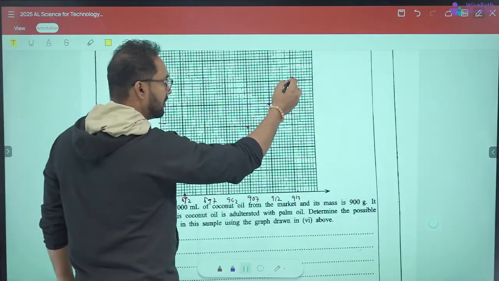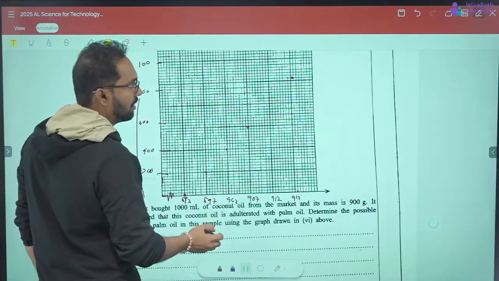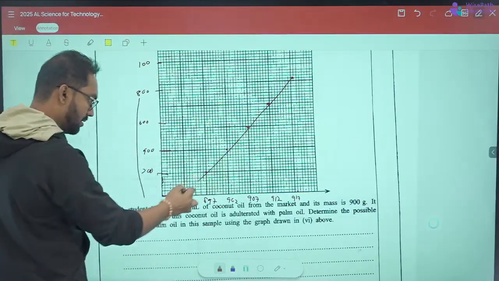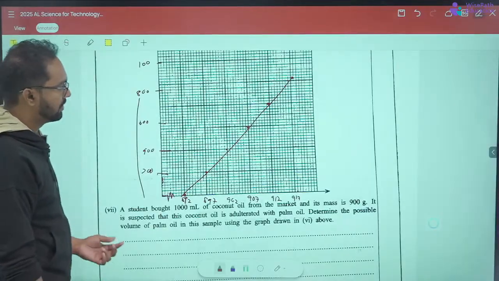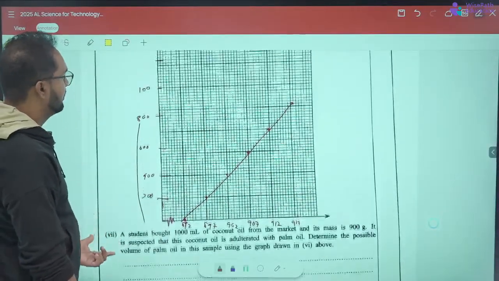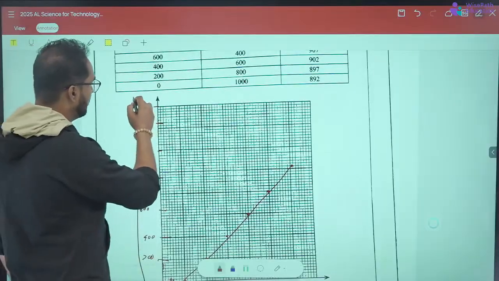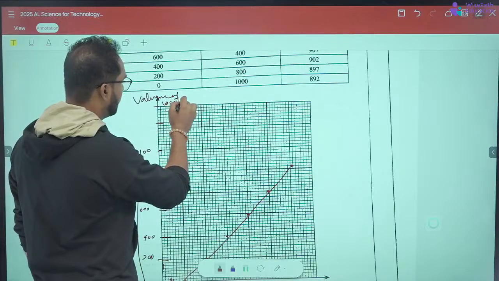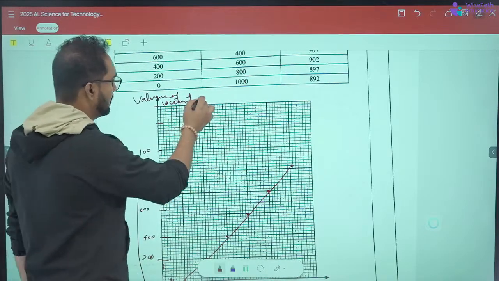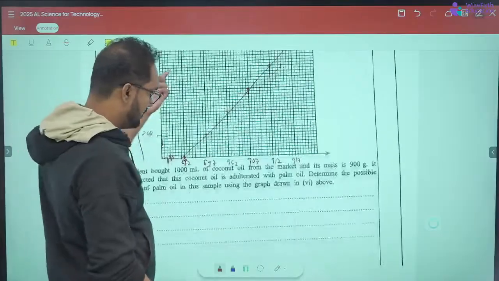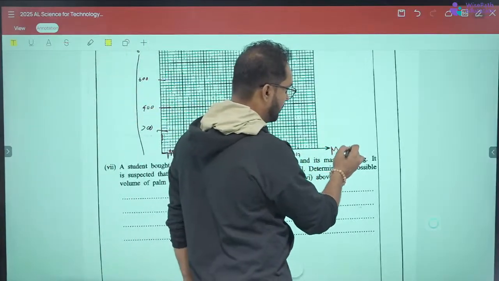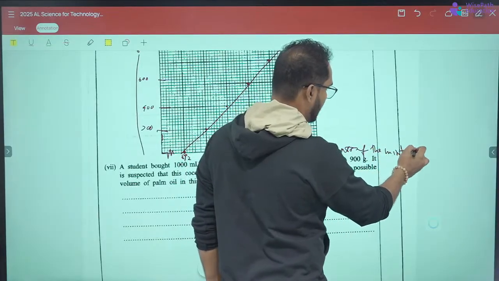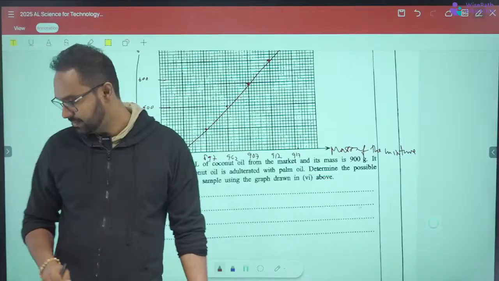Name the axes properly: volume of coconut oil and mass of the mixture.